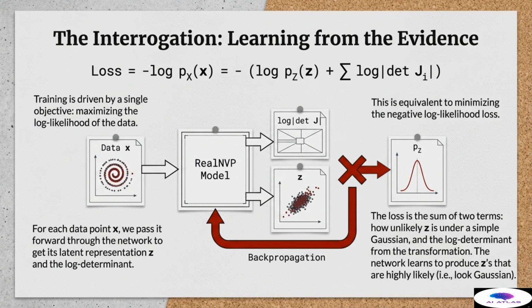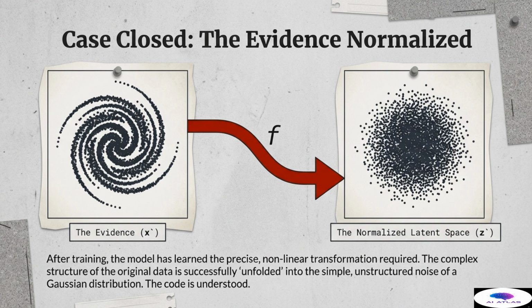By minimizing this loss, the network is forced to learn a transformation f that produces latent representations z that are highly likely, meaning they look perfectly Gaussian, while also ensuring that the transformation itself is mathematically sound and accounts for all local stretching and compression. The mission is accomplished, and the files are officially marked case closed, the evidence normalized.